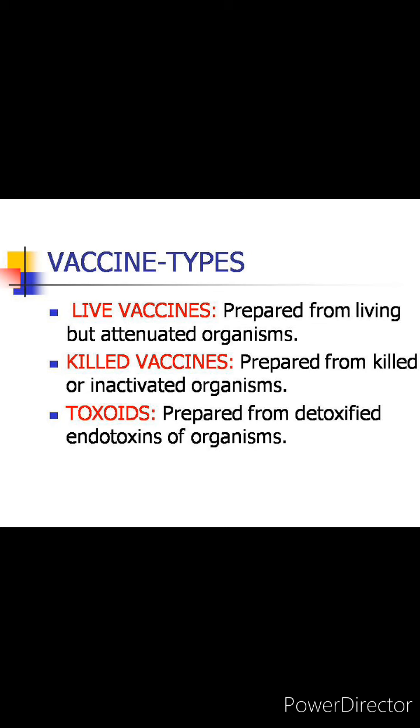Then the third are the toxoids. Now these are made from bacteria that secrete toxins or harmful chemicals in the process of pathogenesis for causing illness. These toxins are inactivated by chemicals or detoxified and they are used in the production of toxoids. Examples of this are the diphtheria toxoid and tetanus toxoid.